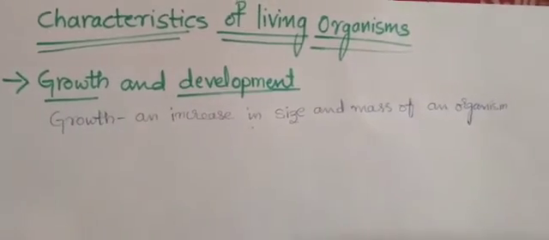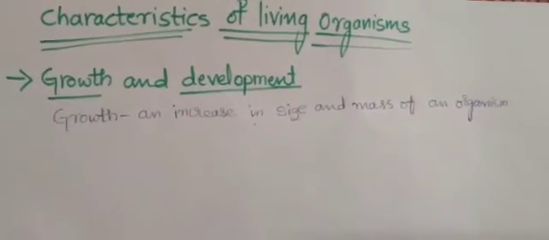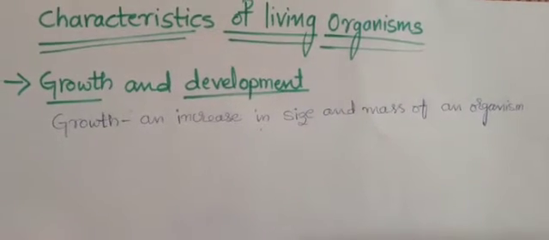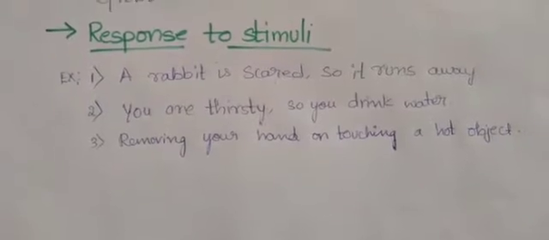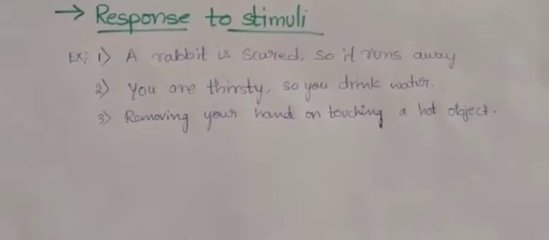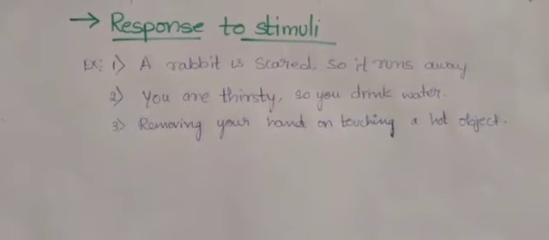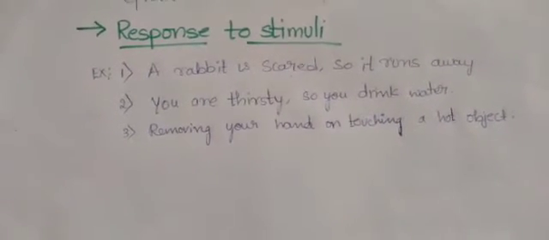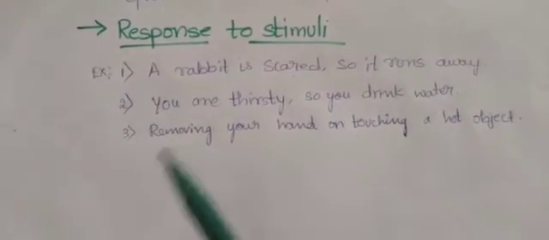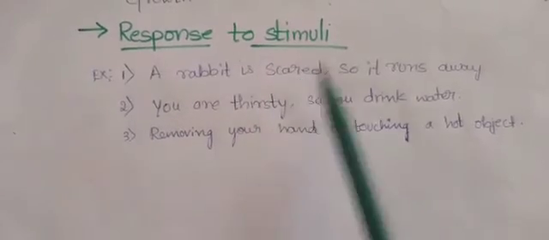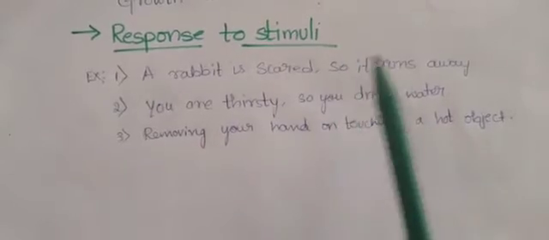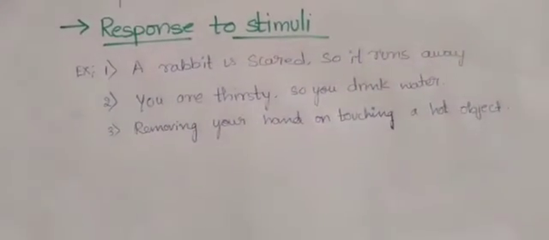Another property of the living organisms. Now let us look into another property, that is response to the stimuli. Students, all the living things react to changes taking place around them, right? By seeing this example, maybe you'll get an idea. For example, a rabbit is scared, so it runs away. Maybe it has seen some larger animal, that's why it has run away. This is one example.